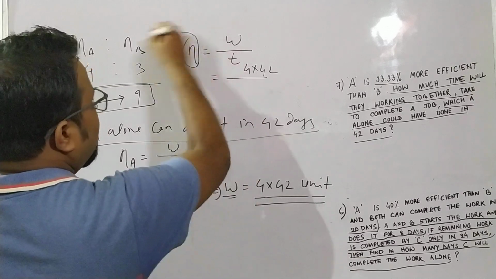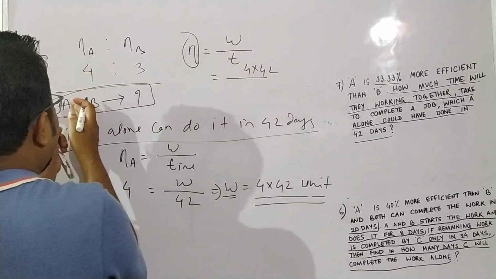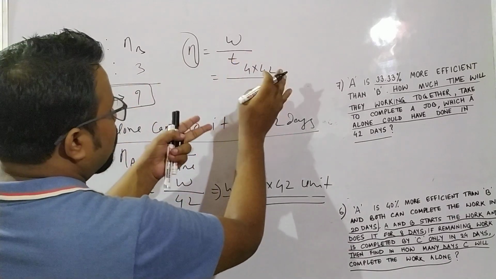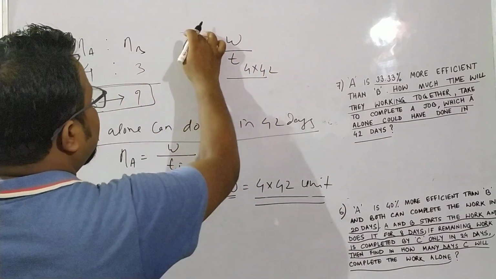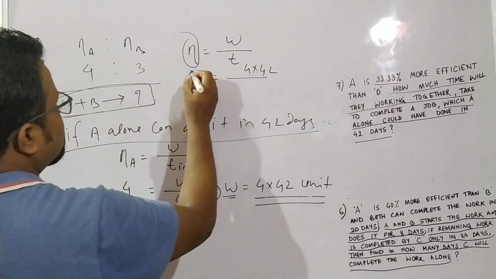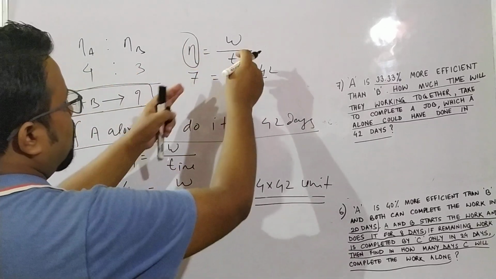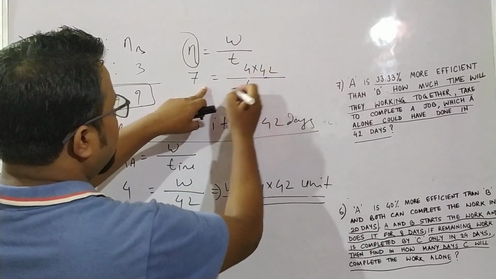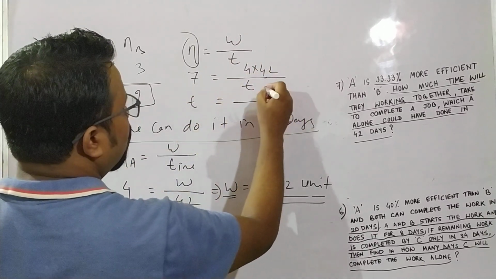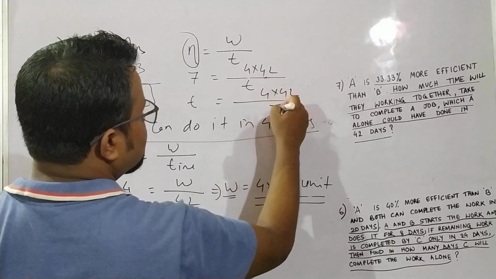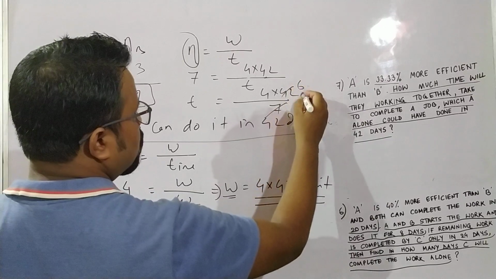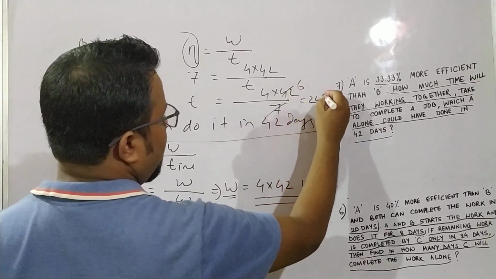Because we are considering A and B as a whole, the efficiency of A and B will be 4 plus 3, which is 7. So time will be 4 into 42 by 7. 7 into 6 is 42, so it will be 24 days.